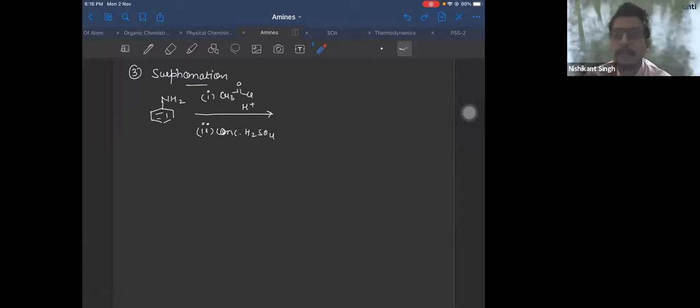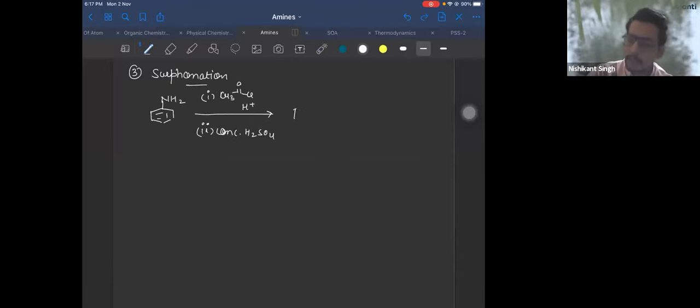Because in acidic medium, you'll get NH3 plus ion. NH3 plus is a good leaving group. Poor leaving group, good leaving group. And then NO2 substitute. NO2 helps in para, ortho para pe electron withdrawing groups help in SNAr. So I think it should be possible. Right. So let's move ahead.